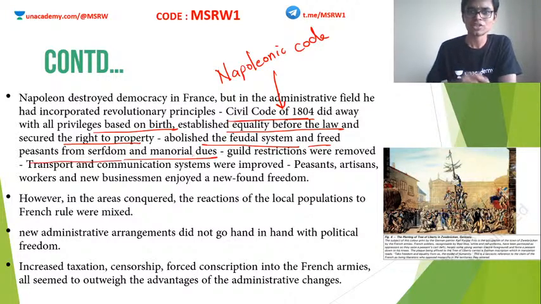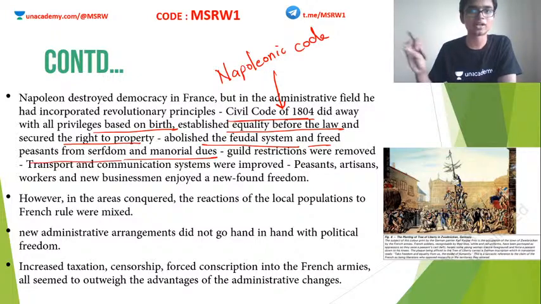Clear? So what are all these things? Do you know the meaning of all these words? Privilege based on birth means birthright. If you are born in a noble family, then you are a noble and you will be getting all these privileges. If you are born in a poor family, you are not getting any privileges. So this is known as the birthright. So this was abolished.